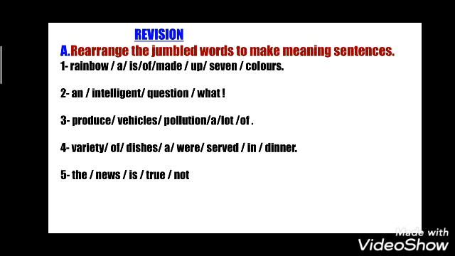The second is: an intelligent question what. Then third is: produce vehicles pollution a lot of. Then: variety of dishes were served in dinner. Then: the news is true not. So in this you have to make a sentence.